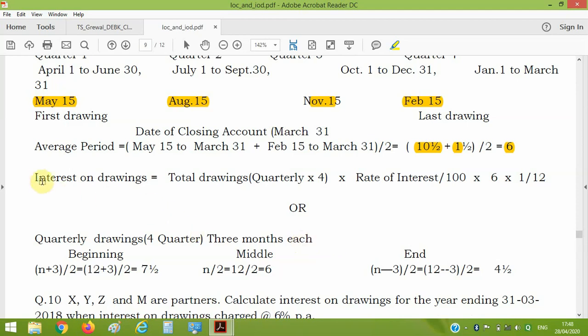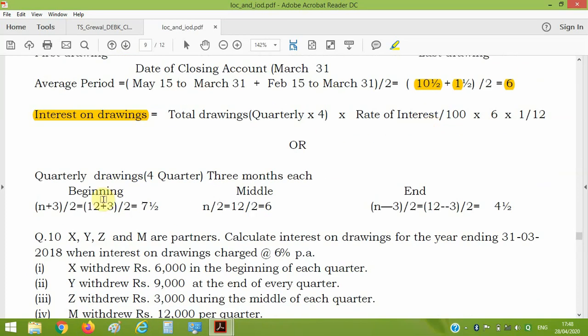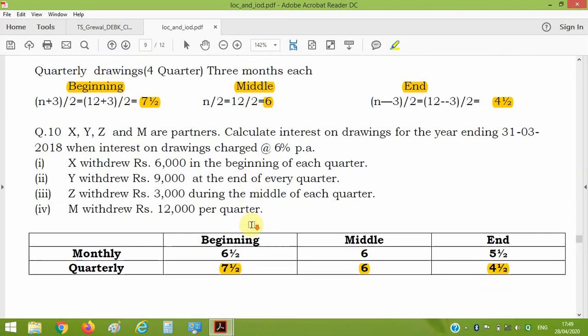So this is the formula to compute interest on drawing in case of a partner drawing in the middle of each quarter. And here's the summary for the beginning, middle and end, with time periods 7.5, 6 and 4.5. Here's a question to practice, and this is what I have explained in the summary format in the table.